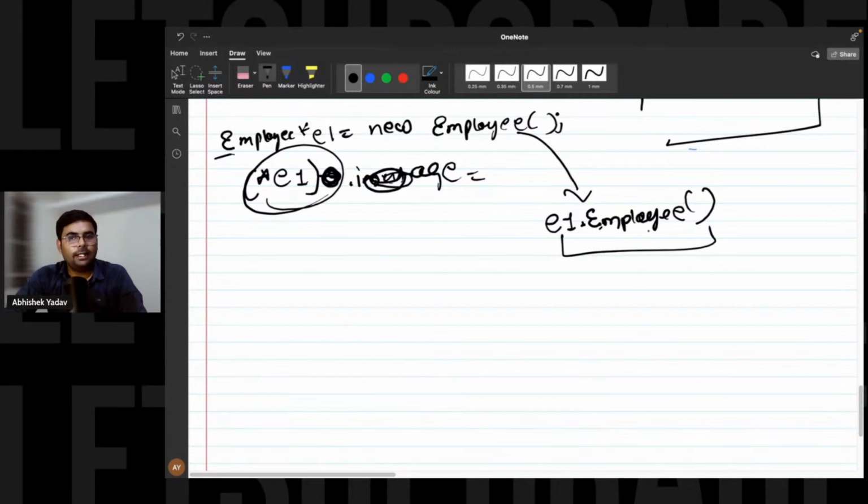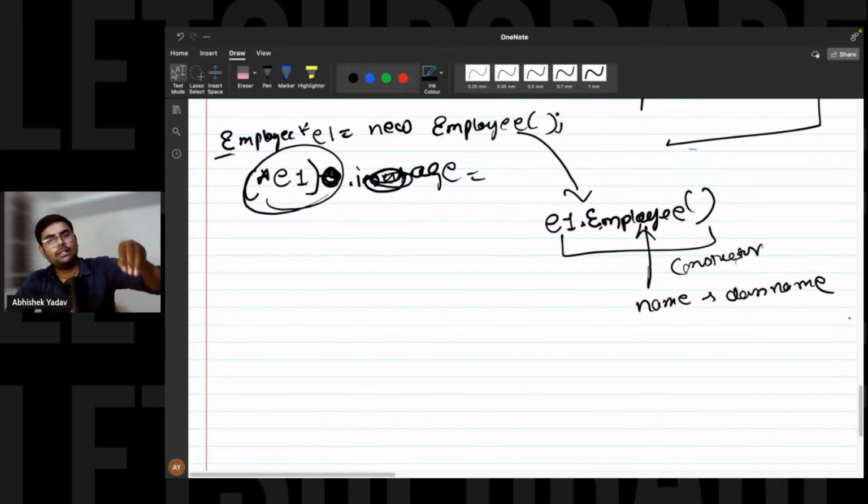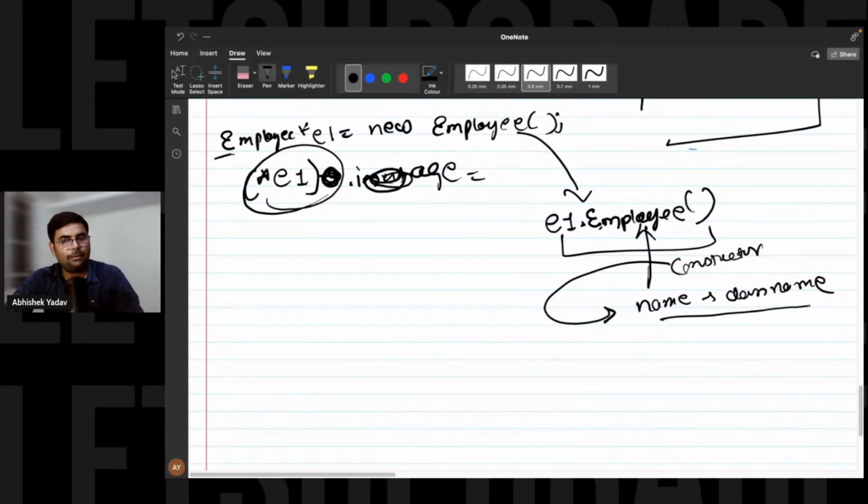So what does this mean? Here you can see, guys, the name of this function is same as your class name, right? And this is a constructor. So basically, by default, a constructor will get called behind the scene. If you have created any constructor, well and good. If you haven't created any constructor, it will create a new constructor, that is a default constructor, right? And it will initialize the data members. What is a constructor then? The constructor name is same as your class name, right?